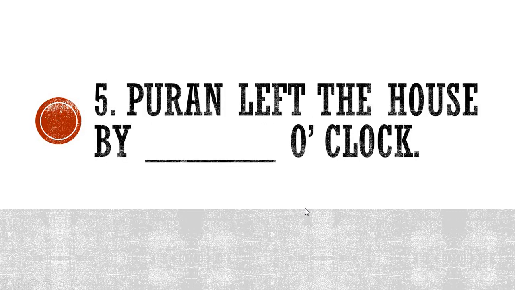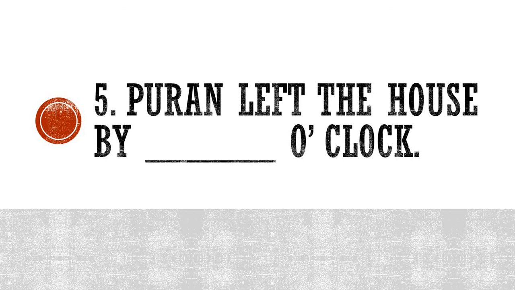Anyways, number 5. Puran left the house by dash o'clock. That means the time you have to write it down if you remember while I was explaining you the story. So, at what time did Puran leave the house?